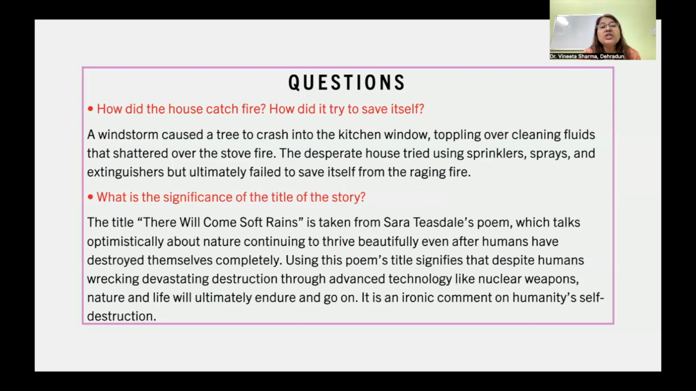How did the house catch fire? How did it try to save itself? A windstorm caused a tree to crash into the kitchen window, toppling over cleaning fluids that shattered over the stove, causing a fire. The desperate house tried using sprinklers, sprays, and extinguishers, but ultimately failed to save itself from the raging fire.